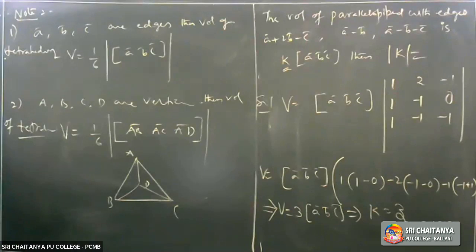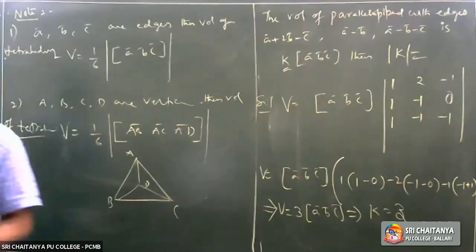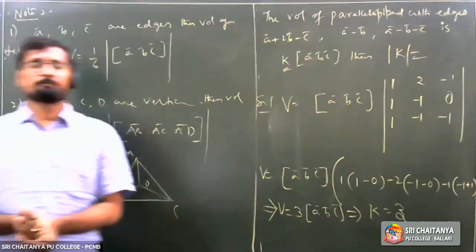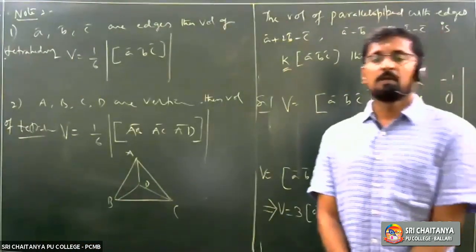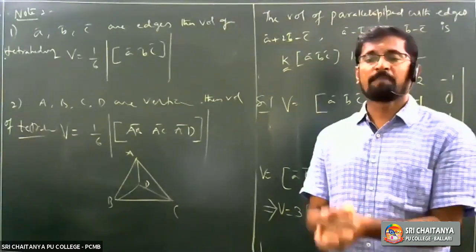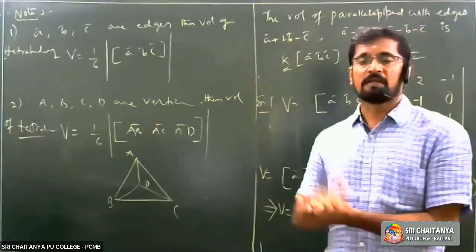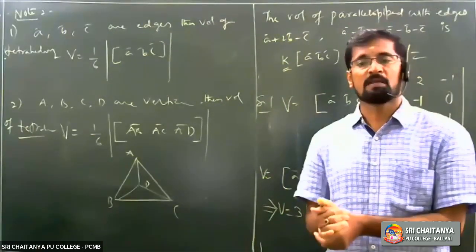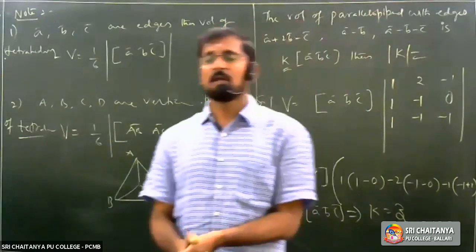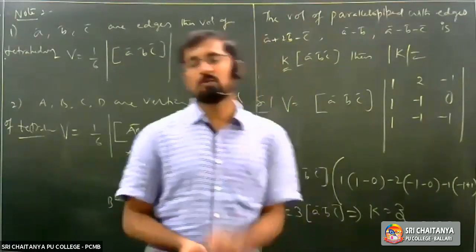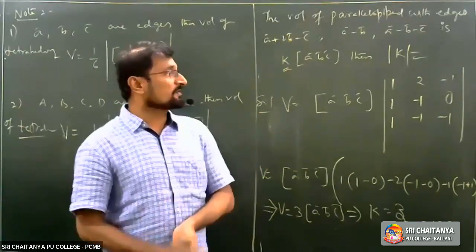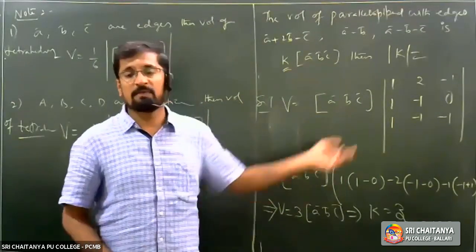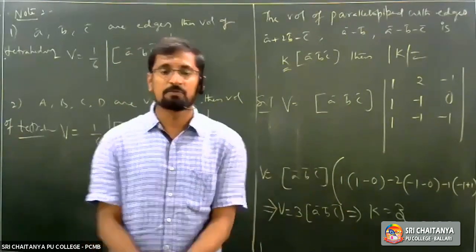Copy this one. I am going to repeat this problem once again. Observe this. The volume of parallelepiped with coterminous edges is given to you as K into box ABC, right? And he asked you to find mod K, right? V is equals to, you take box ABC outside and det of 1, 2, minus 1, 1, minus 1, 0, 1, minus 1, minus 1. If you expand the determinant, you are going to get K value is equals to 3, right?